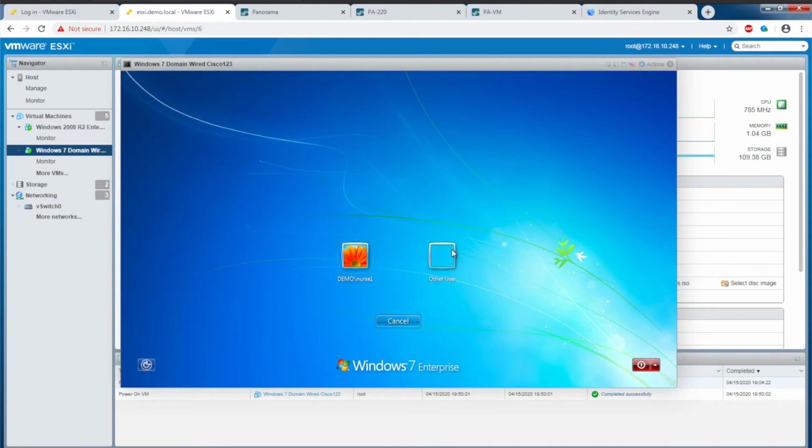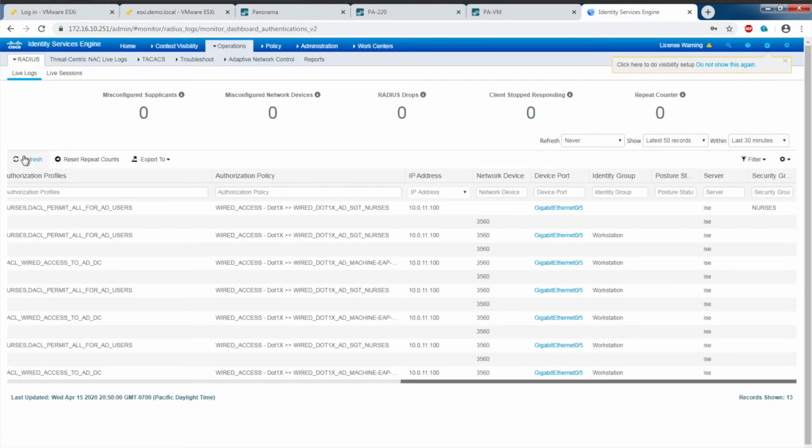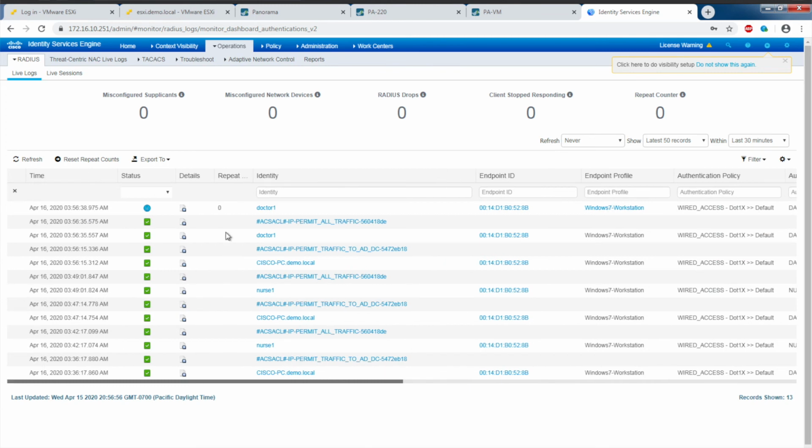Switch user. Log in as Dr. 1. Successfully logged in as Dr. 1. Let me go to ISE. We'll do a refresh here. We can see that doctors has now been assigned a security group tag here. Same IP address, 10.0.11.100. If I go left, you can see Dr. 1 is now the user logged in on that particular host.